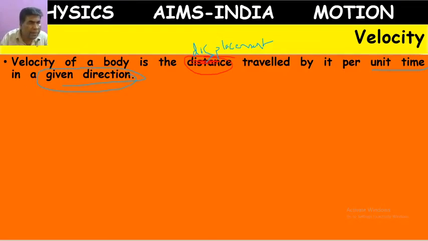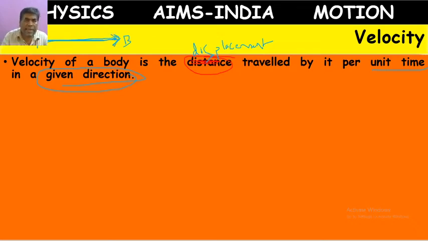Suppose a person starts from point A. He went up to point B in a straight line towards the east direction.